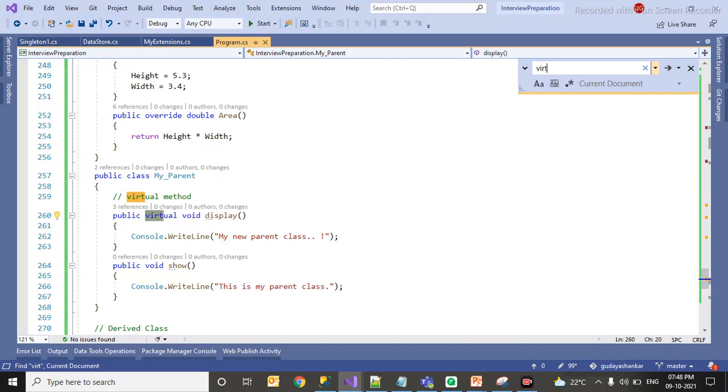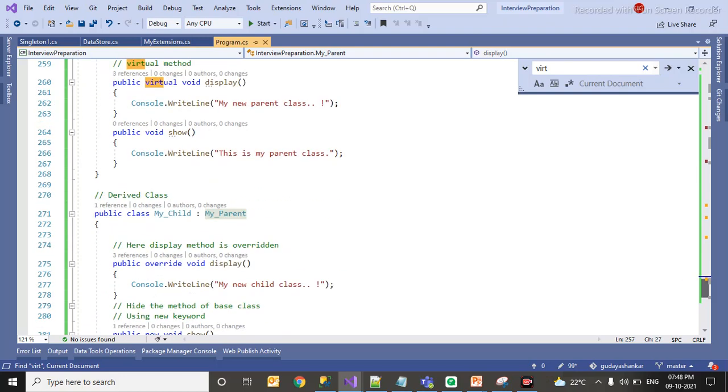There is a class called MyParent, and I have created a virtual method in it. This MyParent is used in my child class. Virtual has to be overridden. If you are trying to override a class method, you should use override.